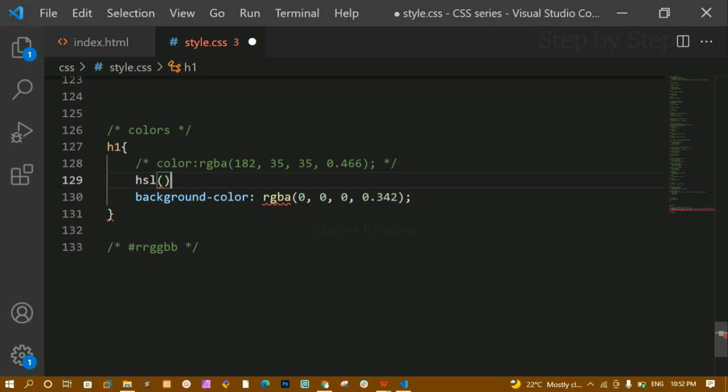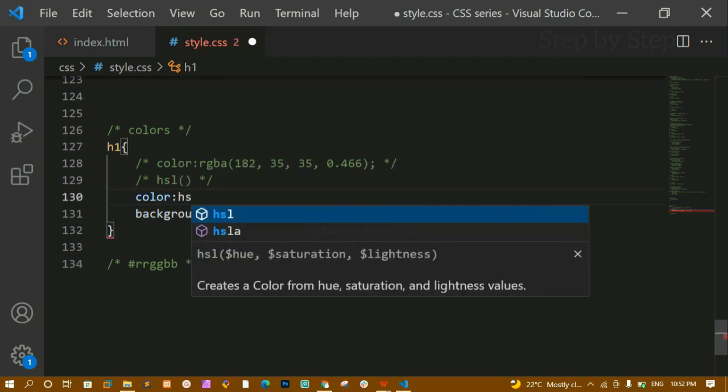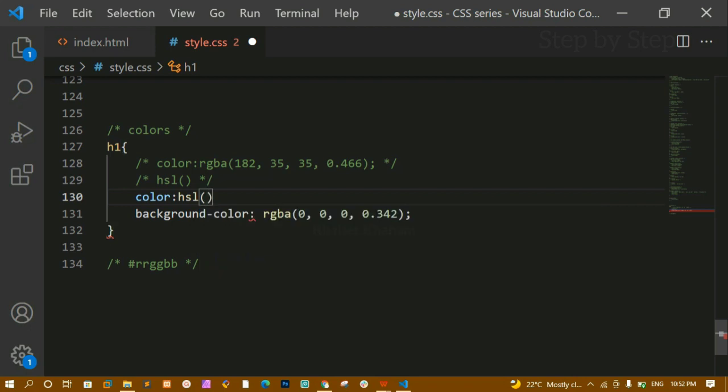If you are having basic understanding of what is this one, then you can use this and you can give the colors. Now let me just write one example here, and here I'll be writing HSL, and inside this first it is going to take, basically it is going to take 360 values, and first value we have to pass H, then second value S, and the third value will be L.